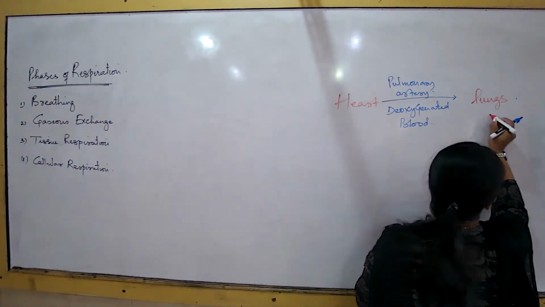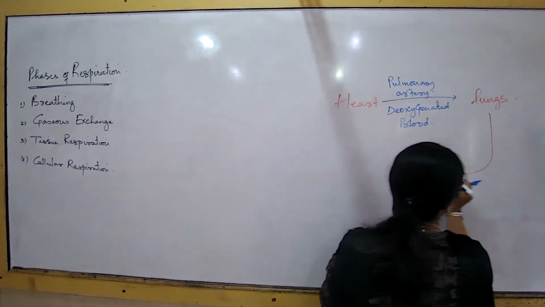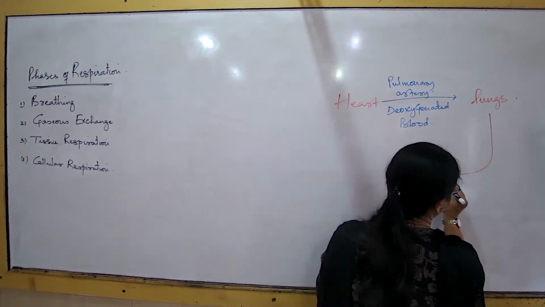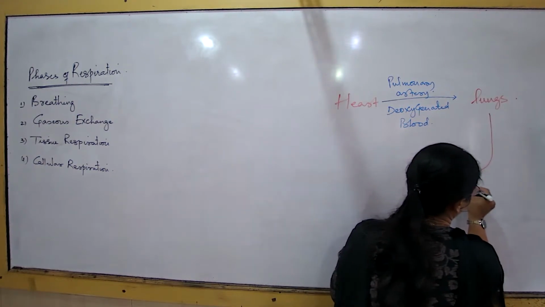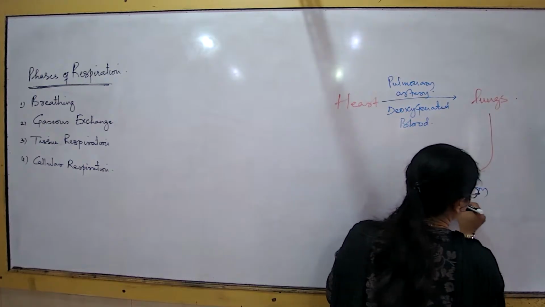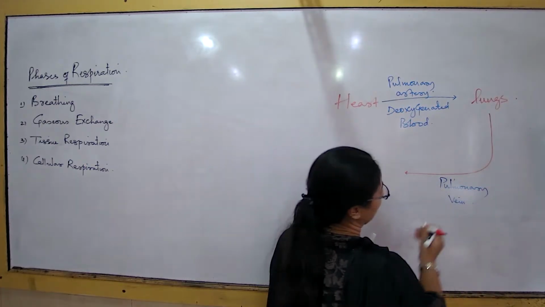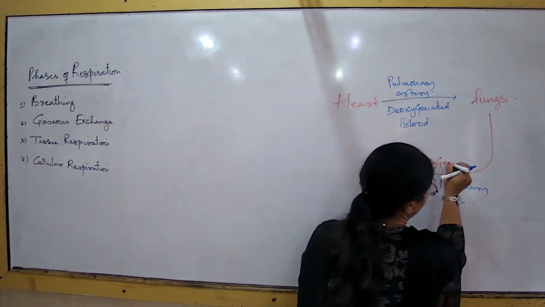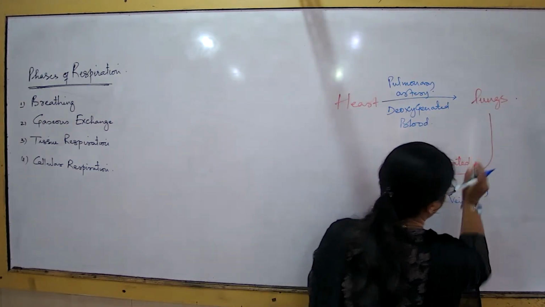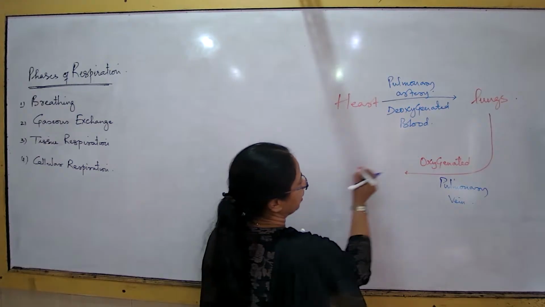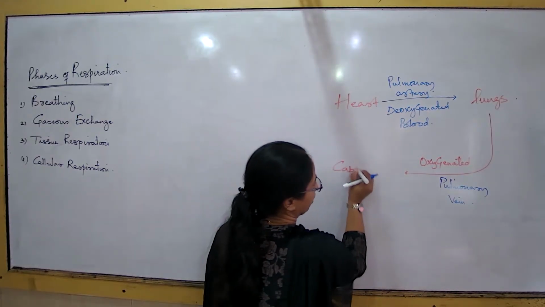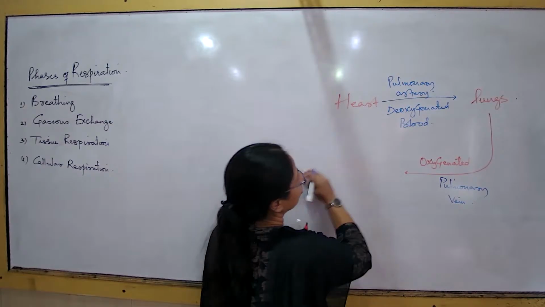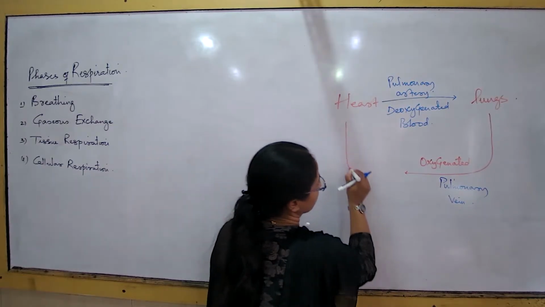Then from the lungs, the blood will again come back to the heart. But now which vessel are we talking about? We are talking about the pulmonary vein. And what type of blood will the pulmonary vein carry? The blood carried by the pulmonary vein is oxygenated. This will now be divided or broken up into a large number of smaller. Okay, no, straight away we are not talking about this now.